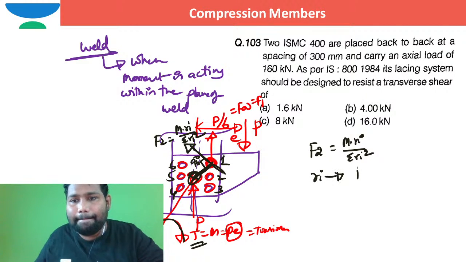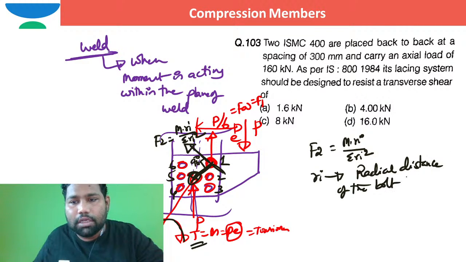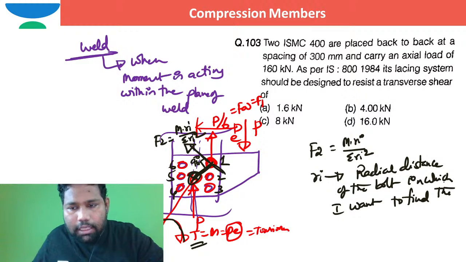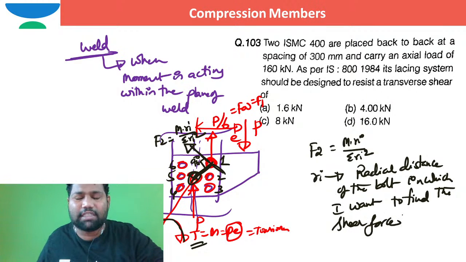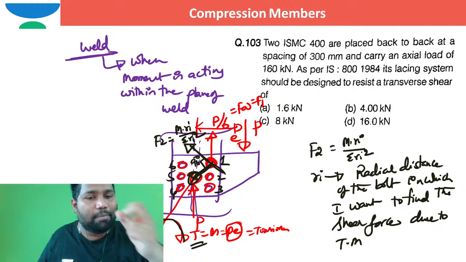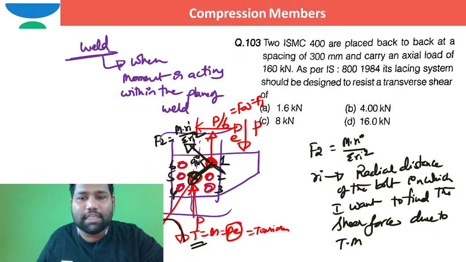Ri is the radial distance of the bolt in which I want to find the shear force due to torsional moment. So that is Ri. How many bolts are there, brother? 6 bolts. So I can write sigma with i equal to 1 to 6.